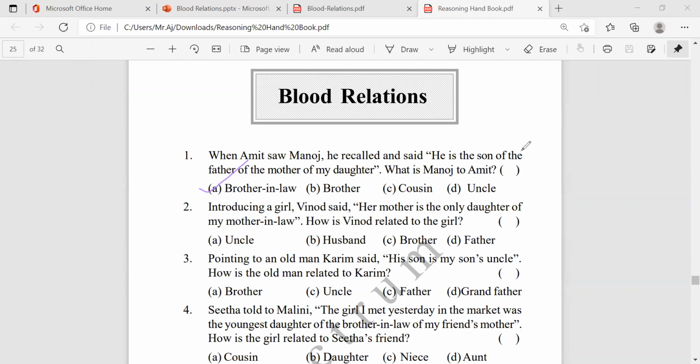Say, here is a girl, and this girl's mother is the only daughter of my mother-in-law.